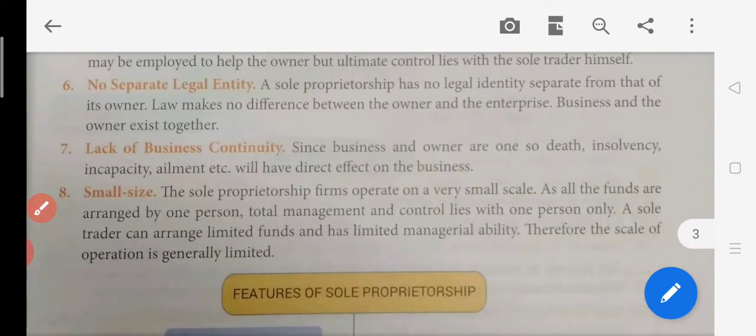Now lack of business continuity means what? Whether the business will be able to continue or not, let's see again. See, in the case of a company, suppose Reliance India Limited is there, or Bajaj company is there, suppose the owner dies, like in the case of Reliance India Limited, Dhirubhai Ambani, he died. So what happened, the business came into the hands of his children. Now if they die again, the company is not going to end. Look, a company never dies.